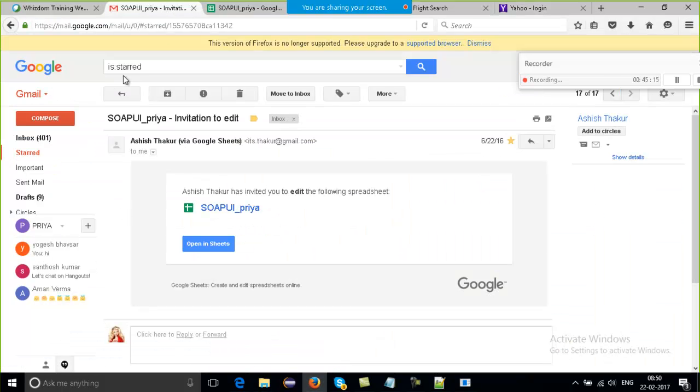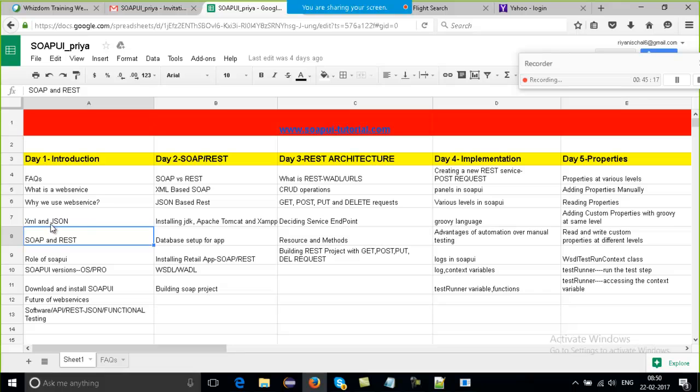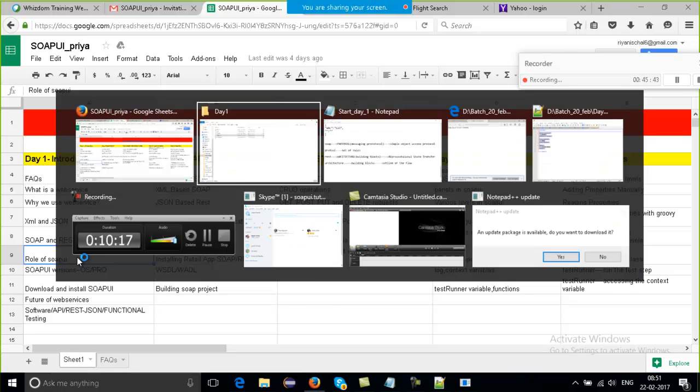This is just the introduction to the things you should know. I hope this concept is clear. Any doubt within these four topics? Anyone? Within these four only, XML, JSON, SOAP, REST, I am going to work for the next one month. Is it clear? If you have any doubt, you can tell me. So what is the role of SOAP UI? Let's see.